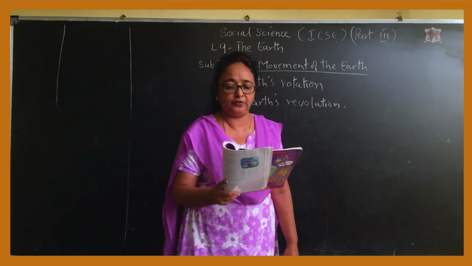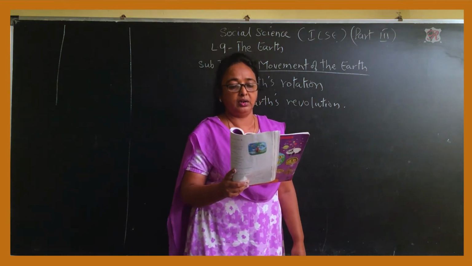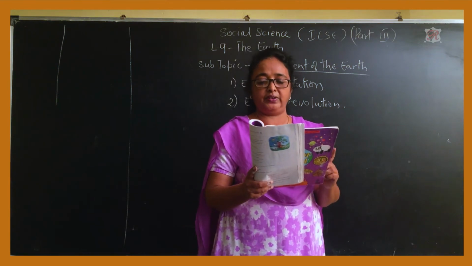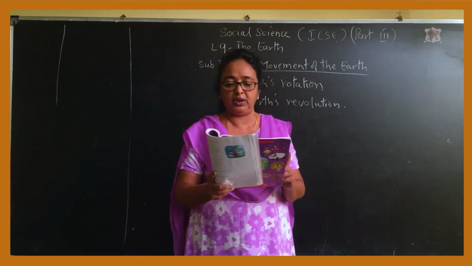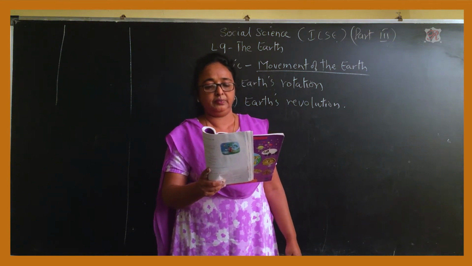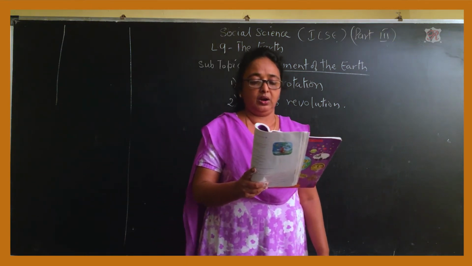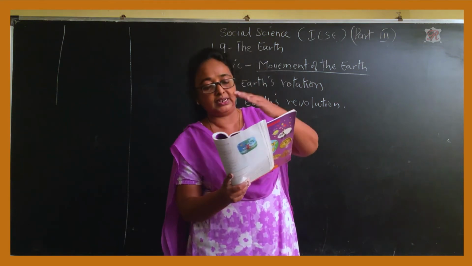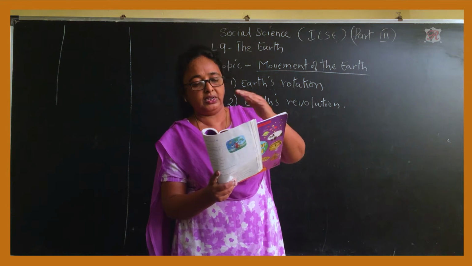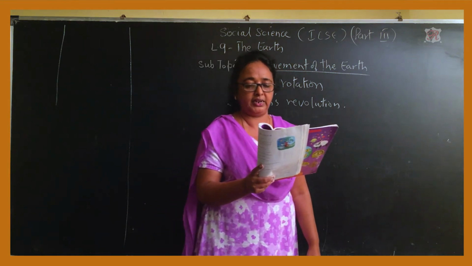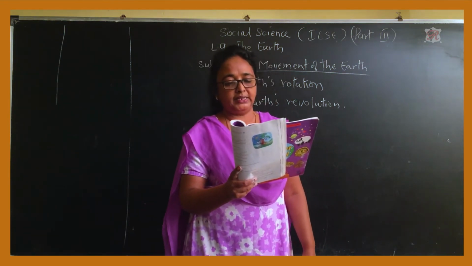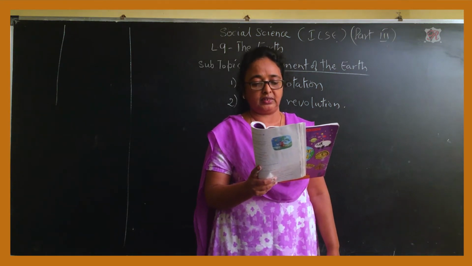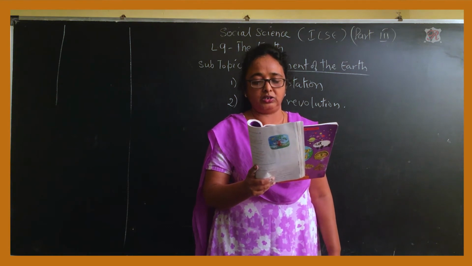Only the part that faces the sun gets light; this movement is called rotation. The earth takes just over a day to complete one rotation. The revolution of the earth and its tilted axis change the amount of light and heat a place gets at different times in a year. This causes different seasons: spring, summer, autumn and winter.